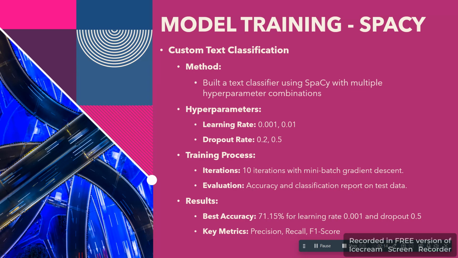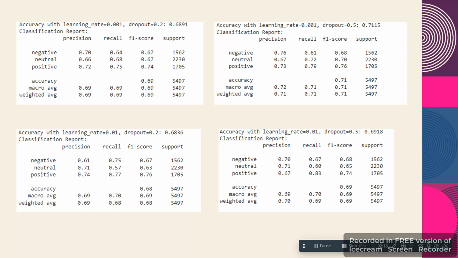Talking about the evaluation, let me go to the next slide for a bit. The evaluation results were these. With learning rate 0.001 and dropout 0.2, I got 68.91% accuracy, and I got these values for precision, recall, and F1 score for all three classes. For learning rate 0.001 and dropout 0.5, I got 71.15 accuracy.